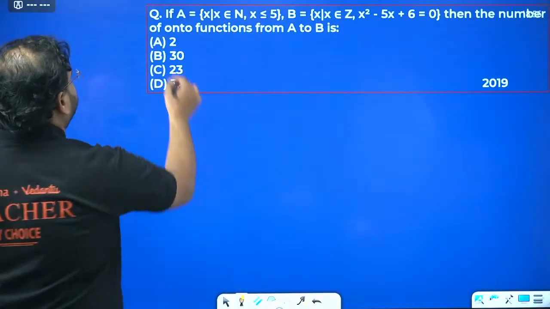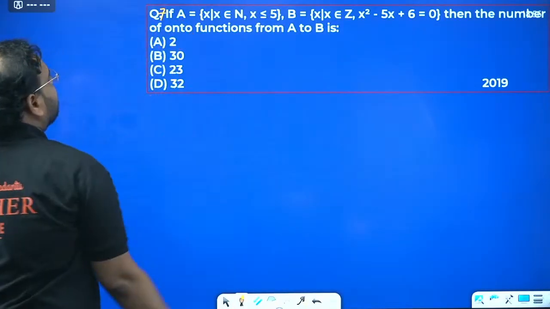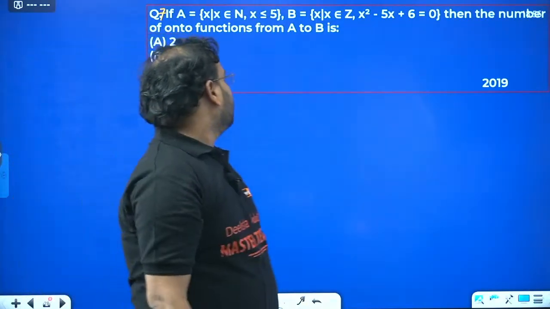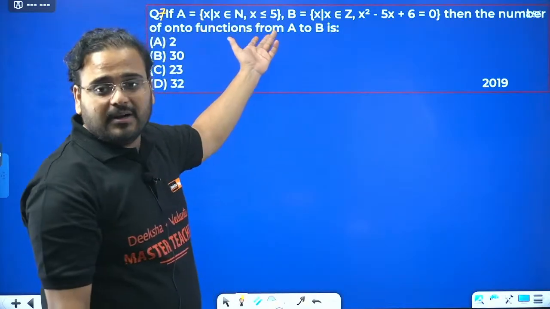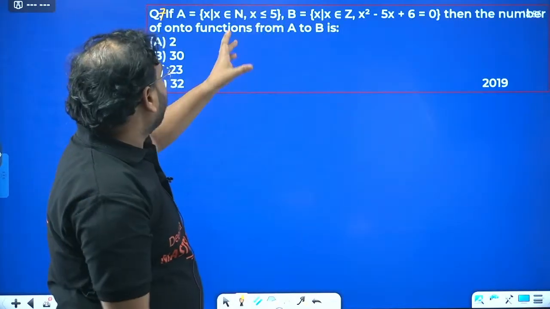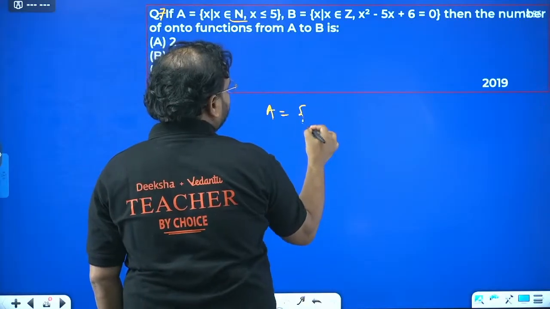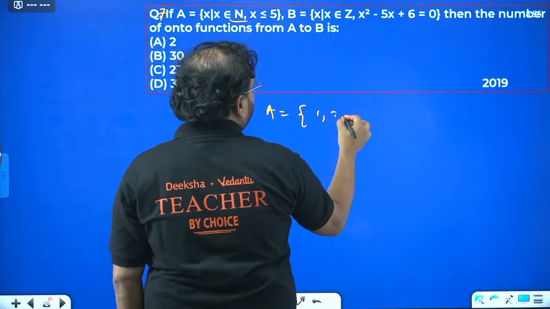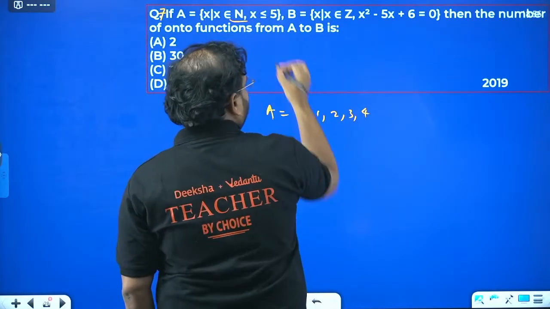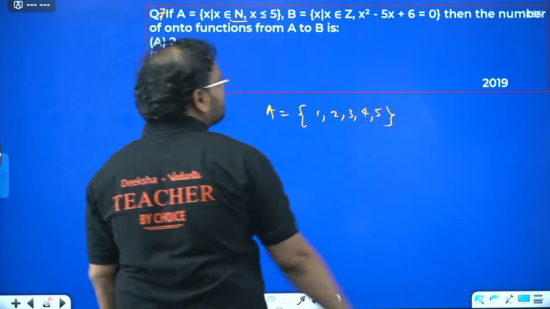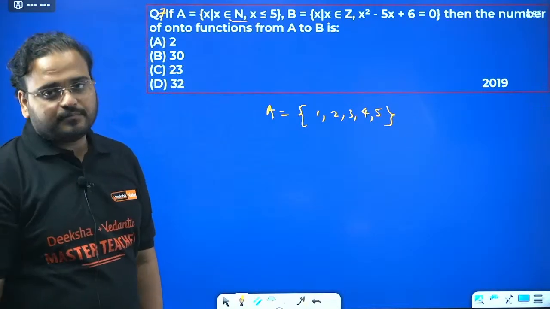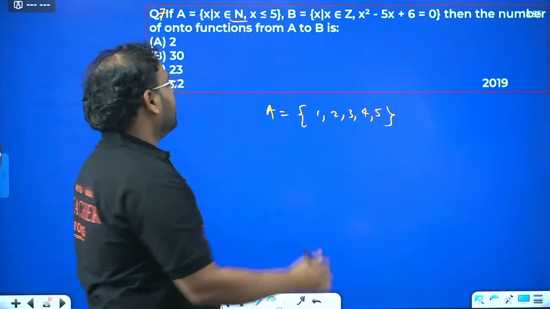Then question number 7. A is given in set builder notation, all x less than or equal to 5, natural numbers. So let's write A: natural numbers less than or equal to 5, so 1, 2, 3, 4, 5. And set B.